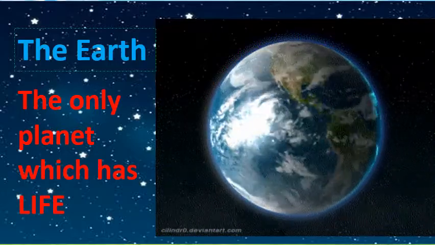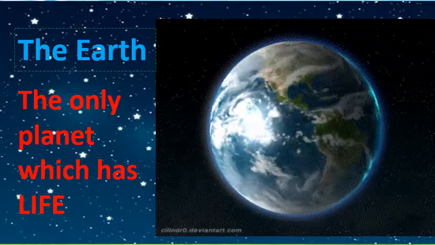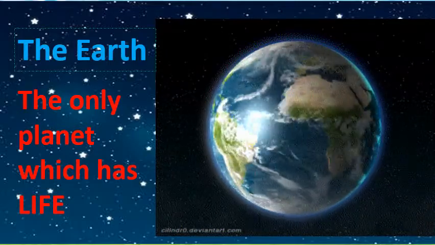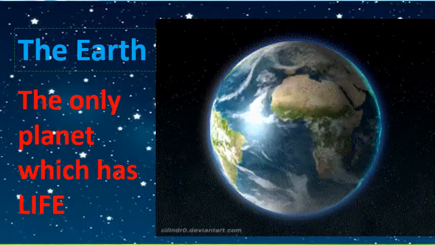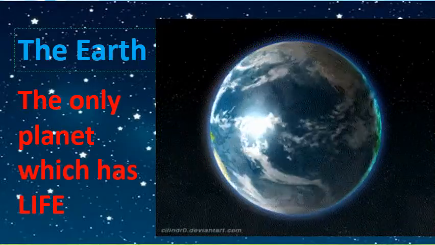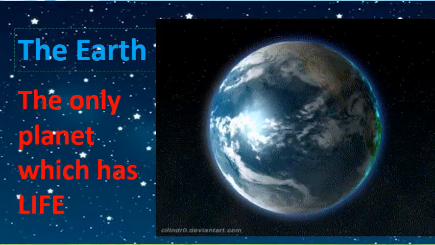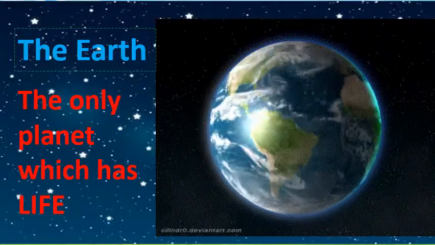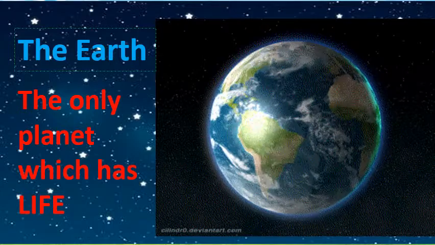Yes, dear students, just now we said that the earth gets light and heat from the sun, and it revolves around the sun. It revolves around itself also, and it revolves around the sun. The movement around the sun is called revolution, that we will see clearly later on.